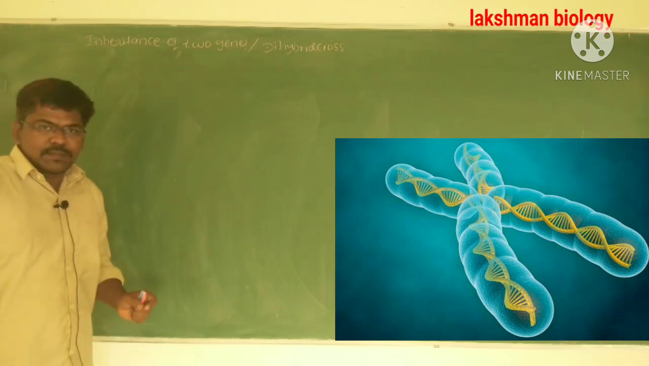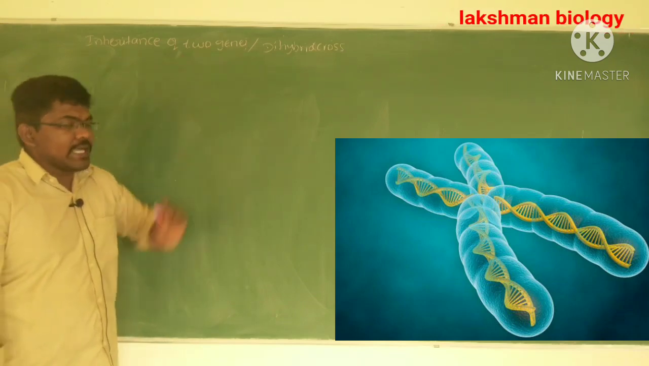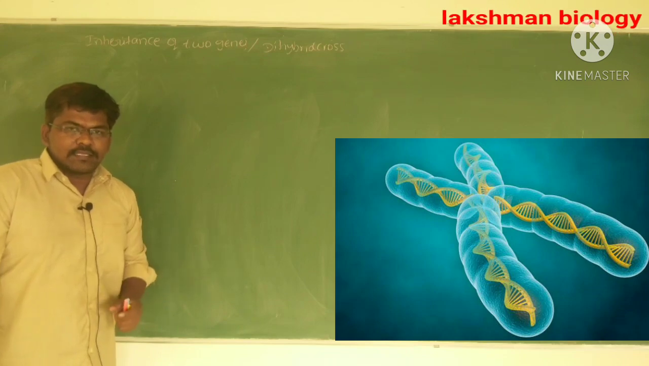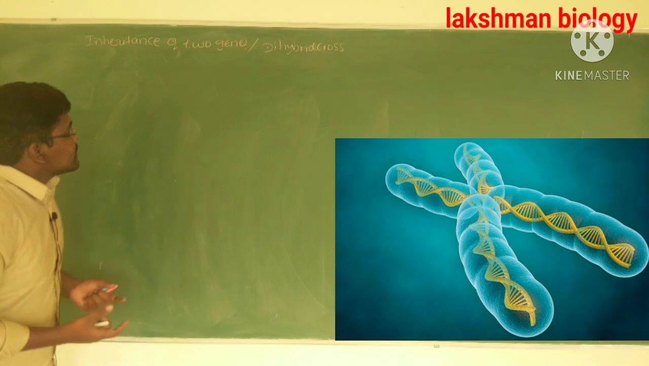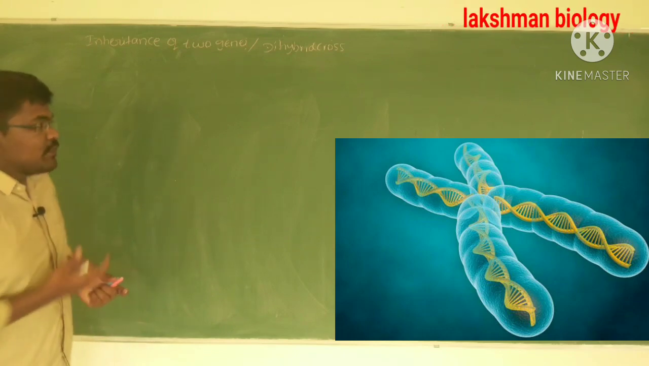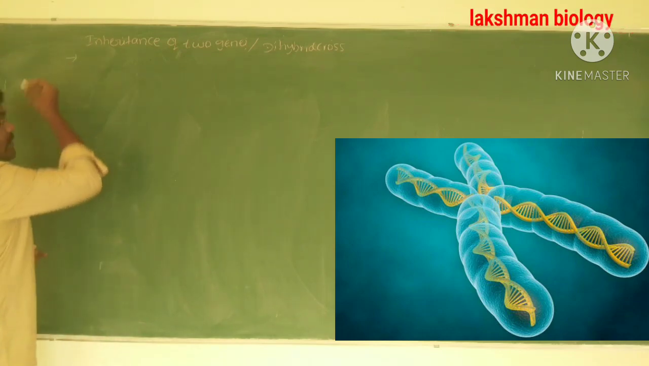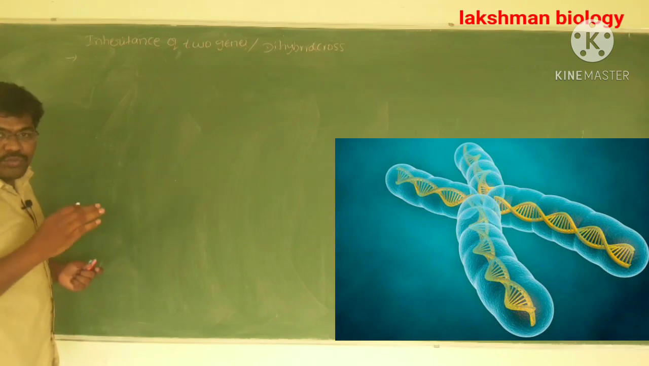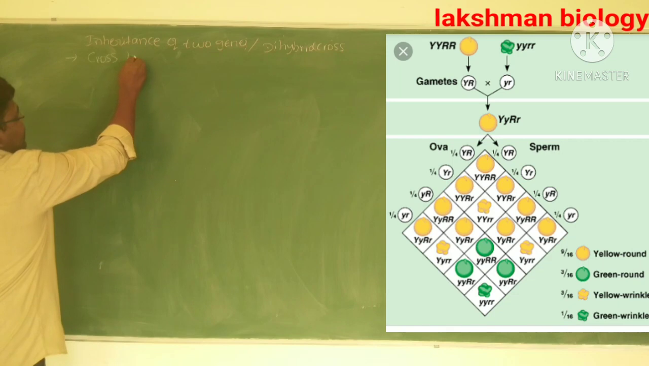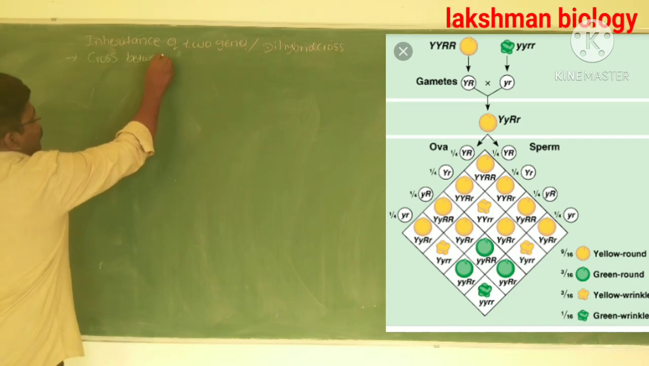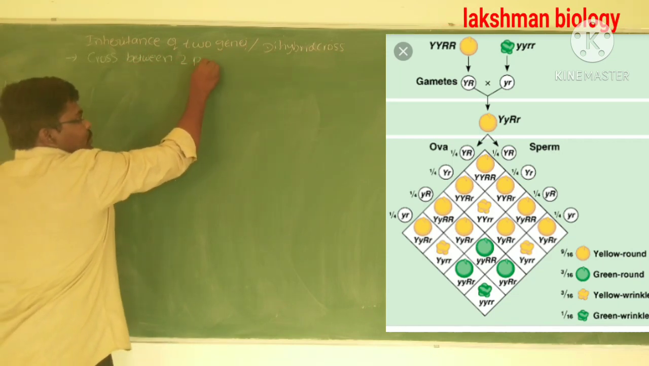Inheritance of two genes is also called dihybrid cross, or dihybridization. What is the inheritance of two genes? The meaning of inheritance of two genes is a cross between two pure lines